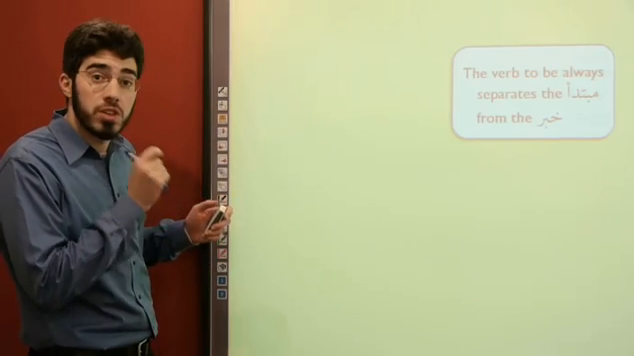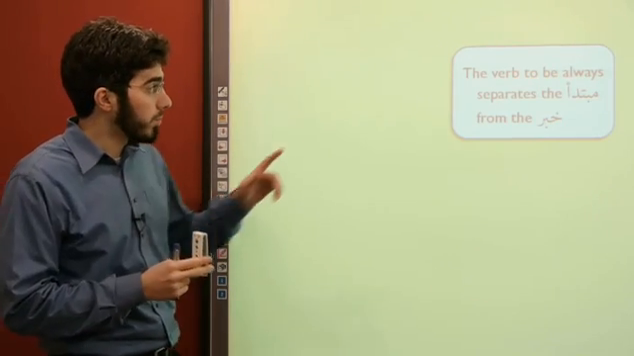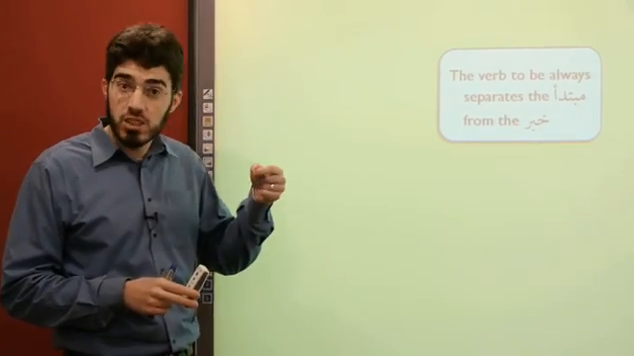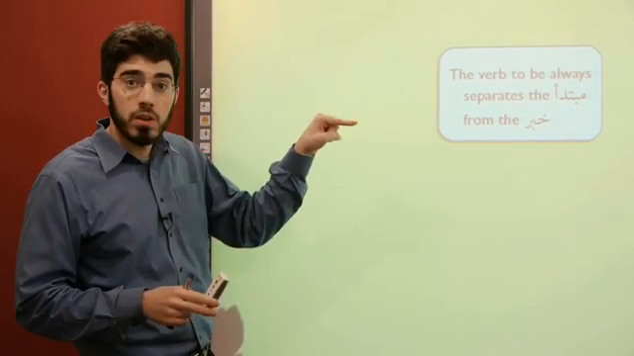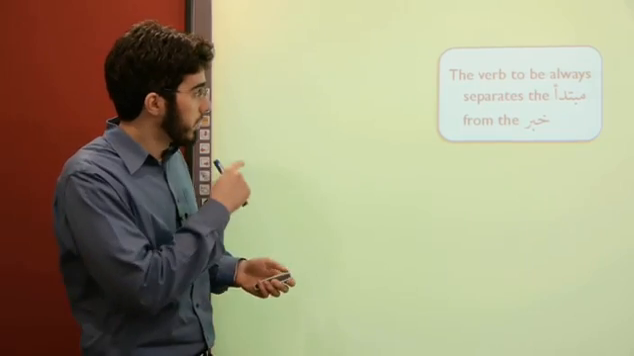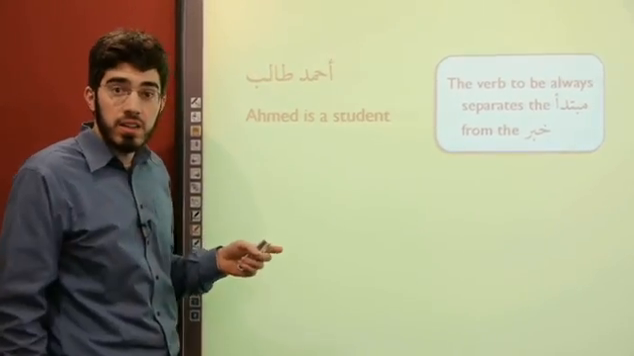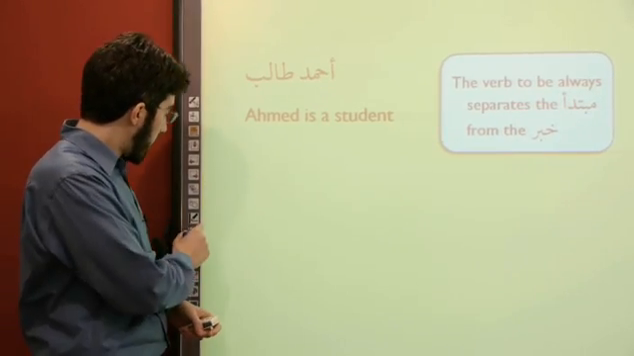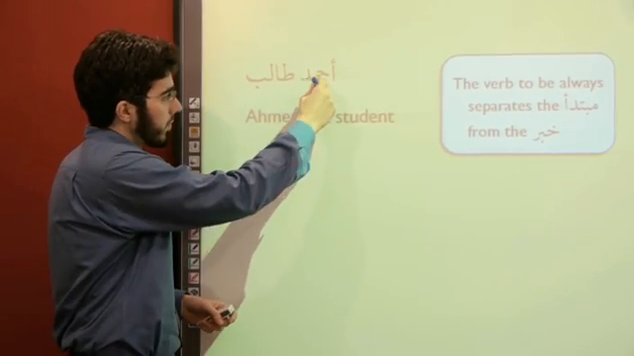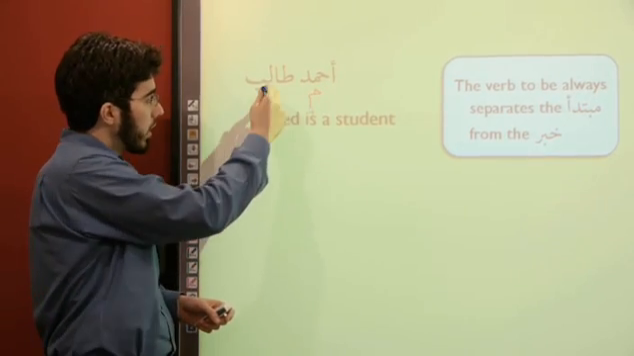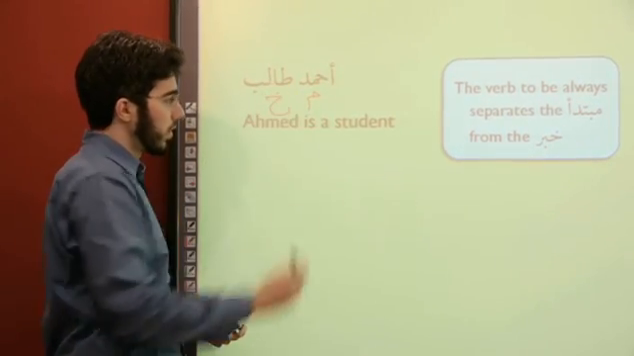We have a nice principle for translating jumla ismiyas, and it's the following. The verb to be, i.e. in English, the verb to be, always separates the mubtada from the khabar. Let's take a look. Consider, for example, this sentence, Ahmad talib. Ahmad is a student. Notice what happened here. Ahmad is my mubtada. I'll put a meem there. And talib is my khabar. I'll put a kha there.